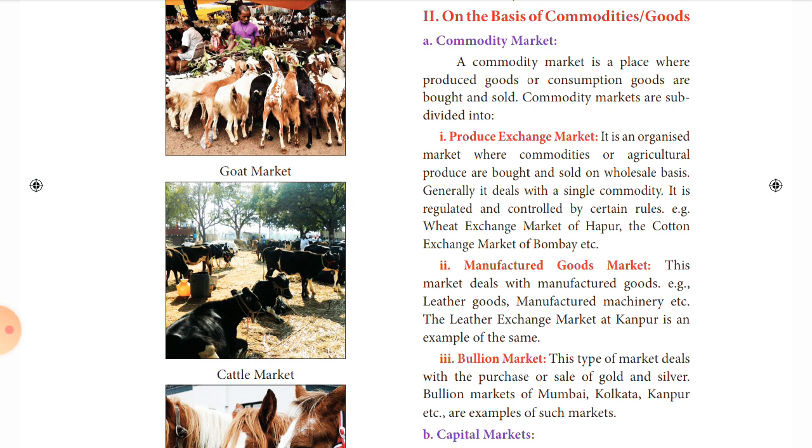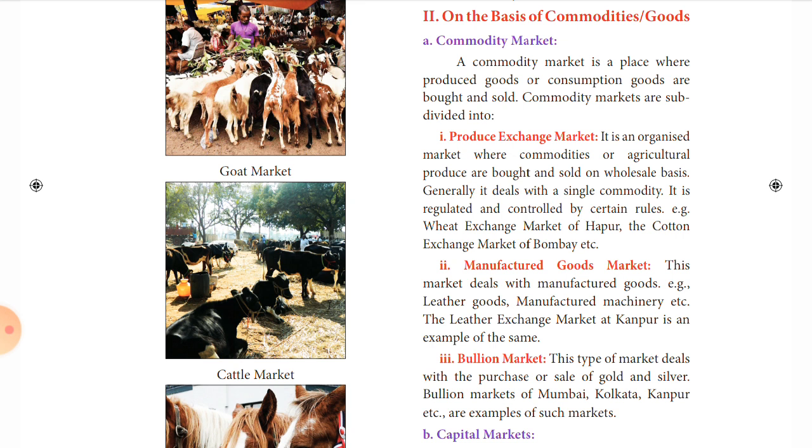So let us first see produce exchange market. What is produce exchange market? It is an organized market where commodities or agricultural produce are bought and sold on wholesale basis. So this kind of market only takes place in a city or a well organized structure.